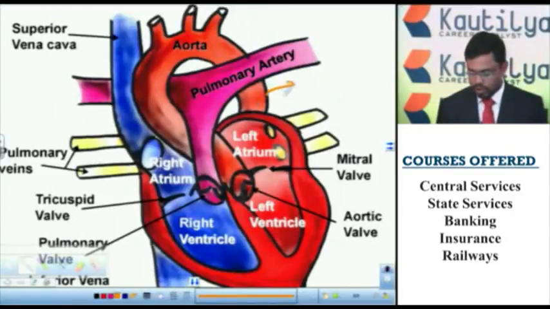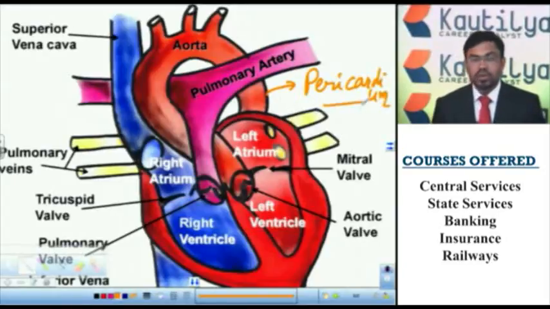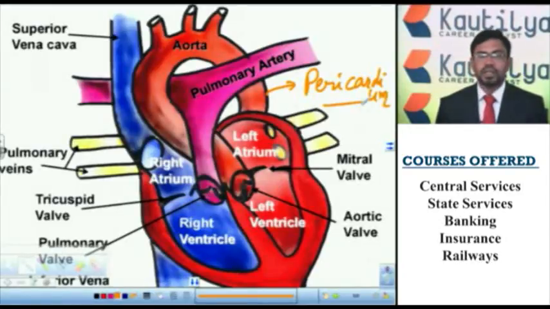These protective layers are called pericardium. The pericardium contains different layers, and in between these layers there is a fluid substance called pericardial fluid. This pericardial fluid acts as a shock absorber. It protects the heart from shocks and injuries.